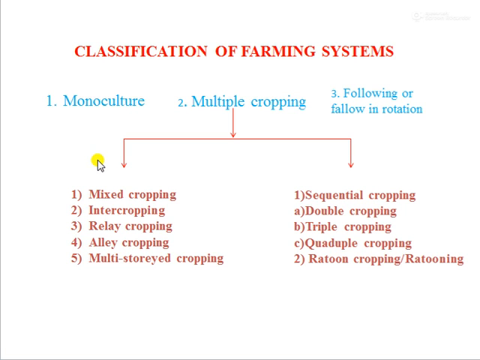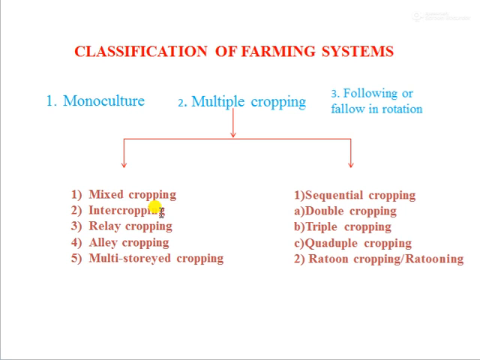Then, classification of farming systems. Classification of farming system is done into three types. The first one is monoculture, then multiple cropping, and the third is fallowing or fallow rotation. Multiple cropping is again divided into mixed cropping, then intercropping, relay cropping, alley cropping, and multi-story cropping.